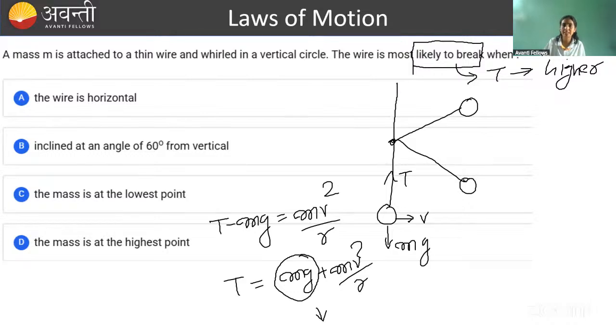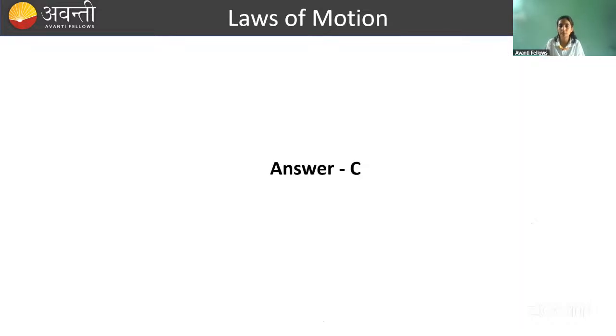And for that, what is the case at the top? Tension becomes 0, right? So as it goes up, tension has a tendency to decrease. Done. So tension is maximum at the bottom. So the string has a tendency to break maximum at the bottom. So the correct answer will be C.